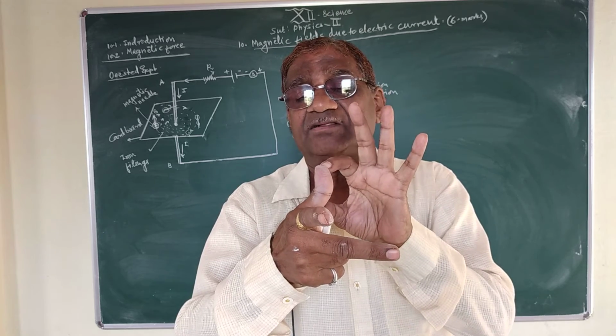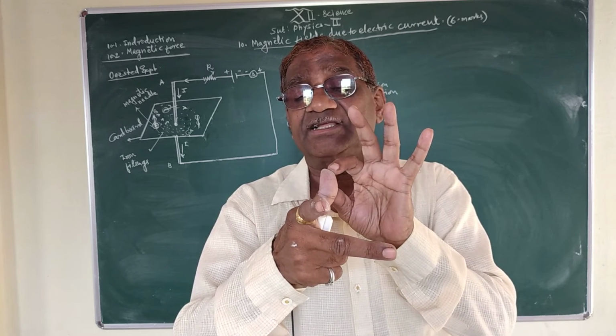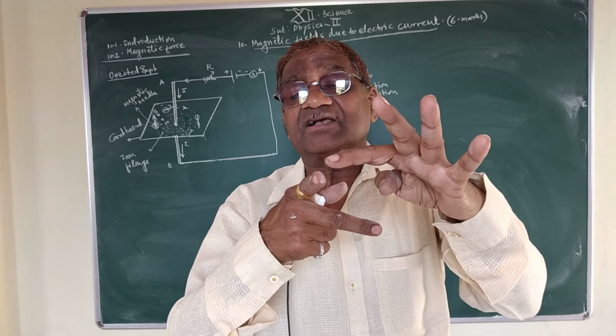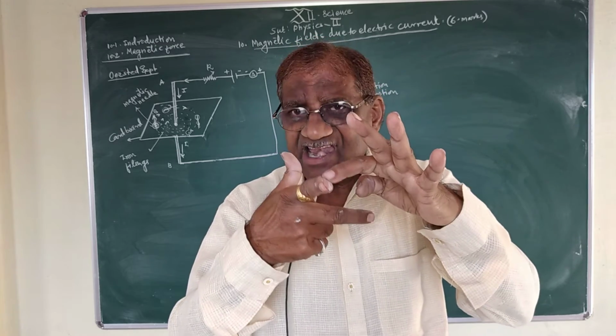If the conductor is moving with certain velocity through a magnetic field of certain induction, then